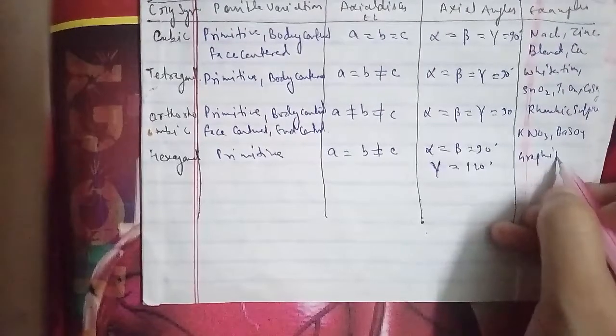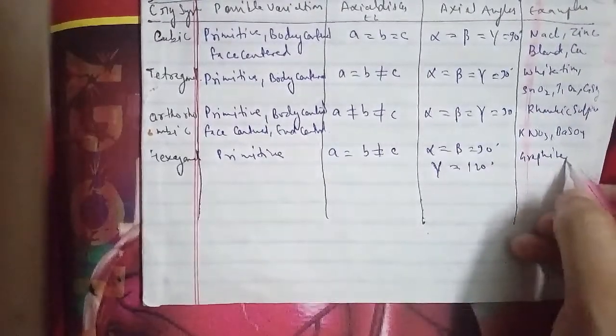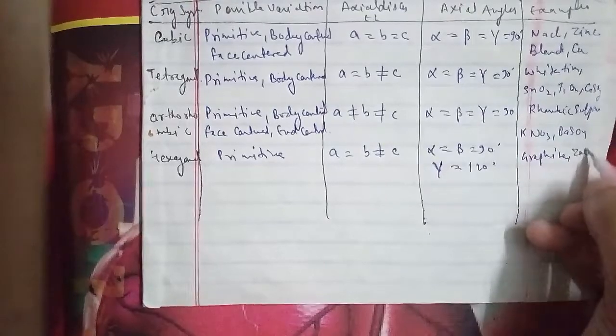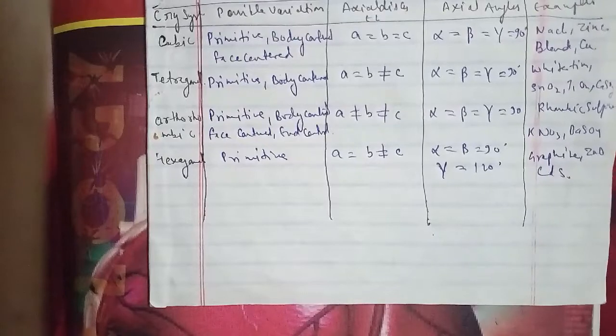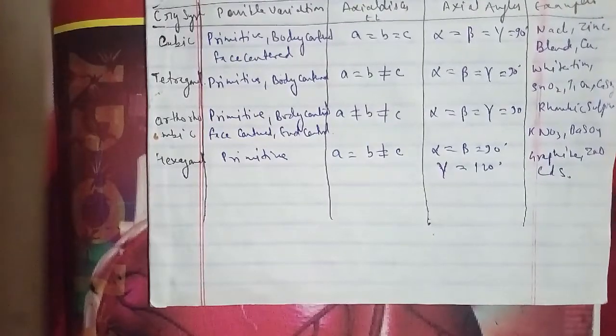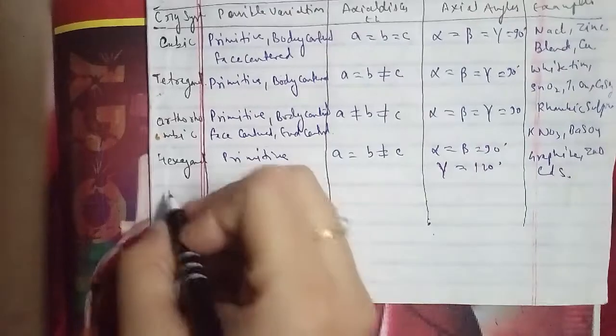The examples we have are calcite, which is CaCO3, and HgS, that is cinnabar.